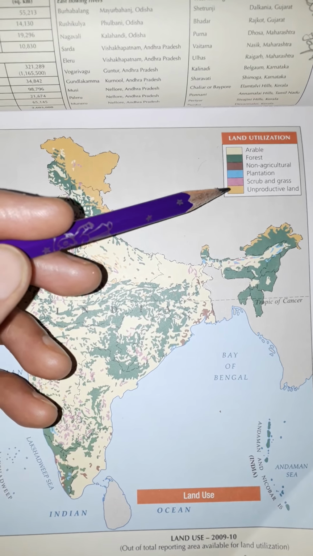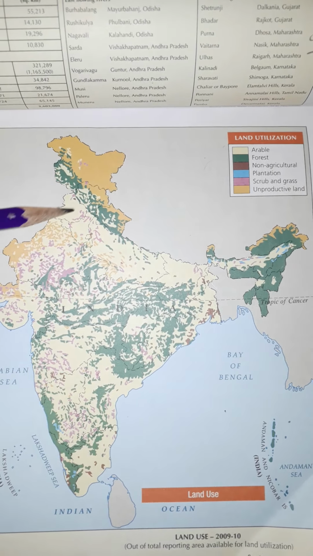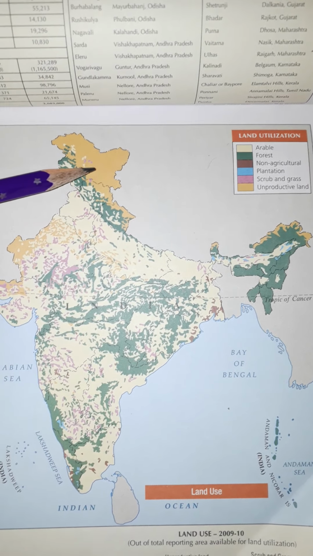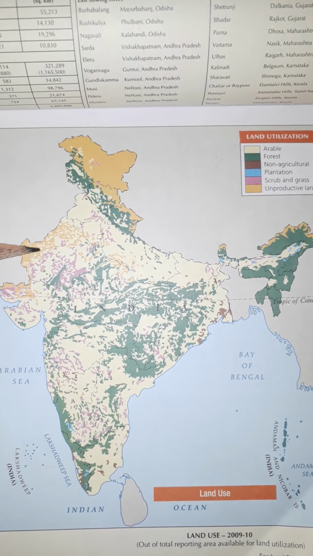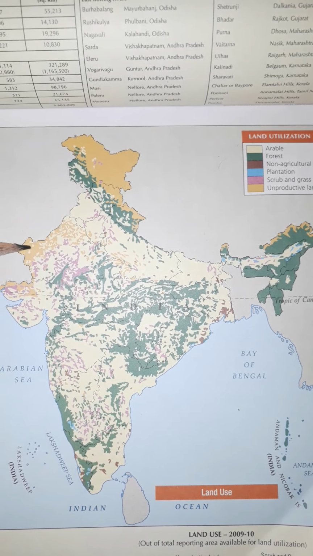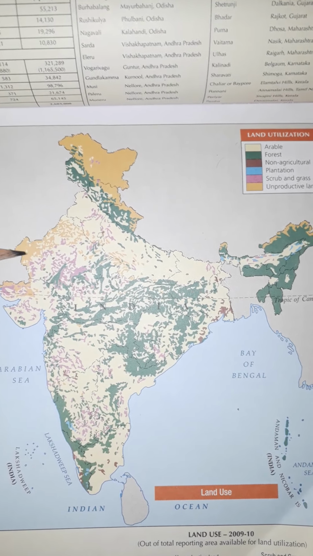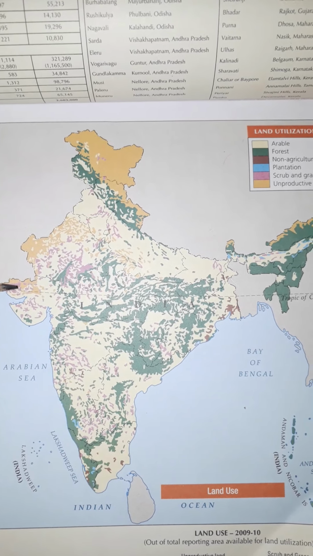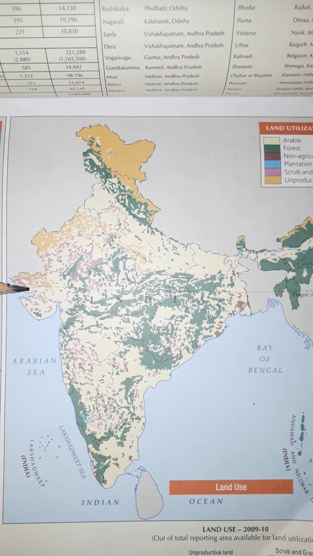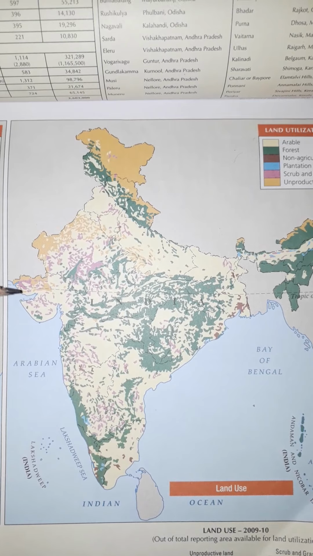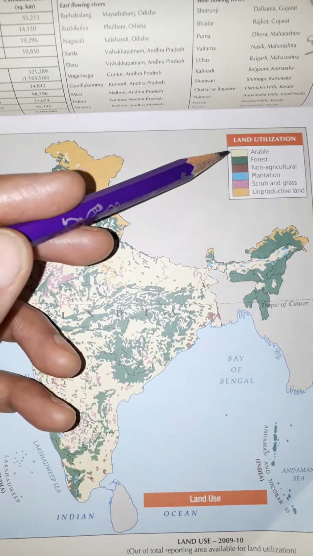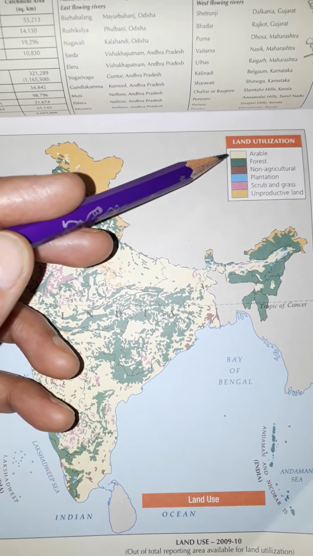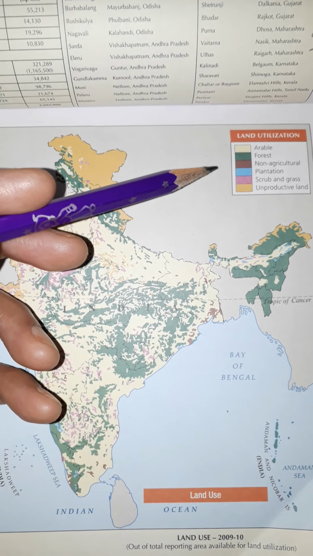Then this yellow part is unproductive land, and basically these parts are of the northern mountain or northeastern parts of India and some western parts of India, which is basically the desert area, and the Rann of Gujarat.